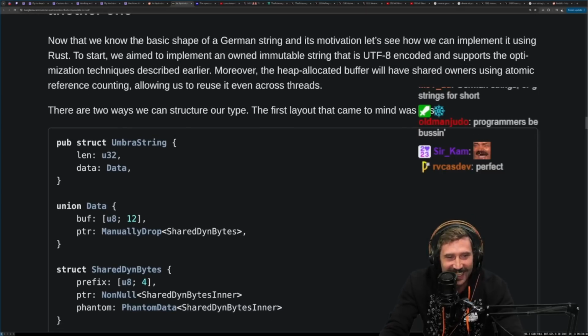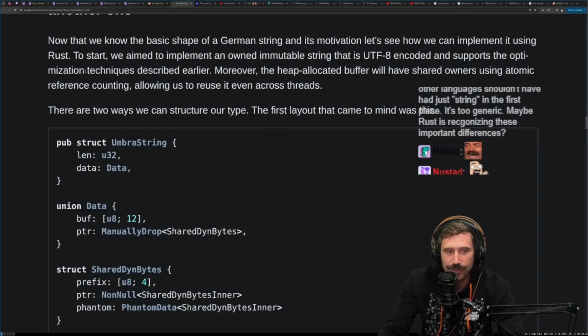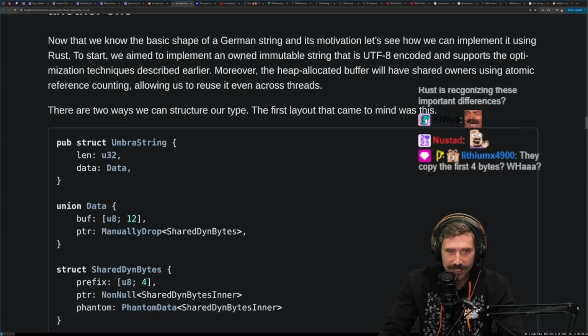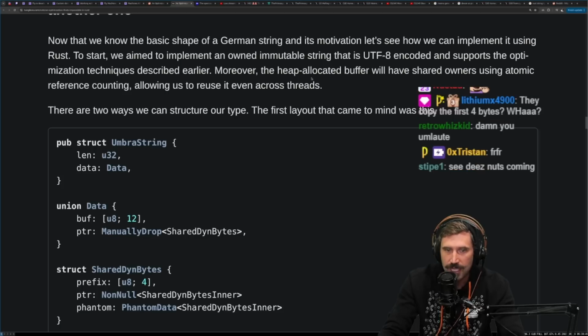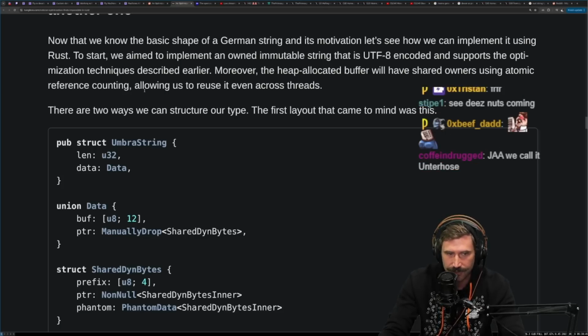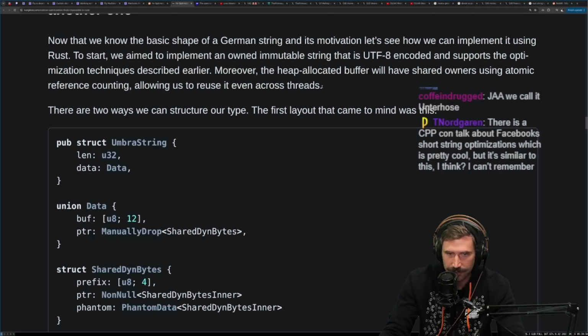It's crazy. Now that we know the basic shape of German string and its motivation, let's see how we can implement it using Rust. To start, we aimed to implement an owned immutable string that is UTF-8 encoded and supports the optimization techniques described earlier. Moreover, the heap allocated buffer will have shared ownership using atomic reference counting, allowing us to reuse it across threads.